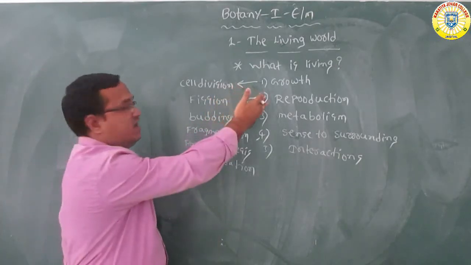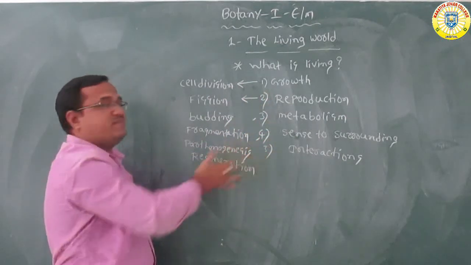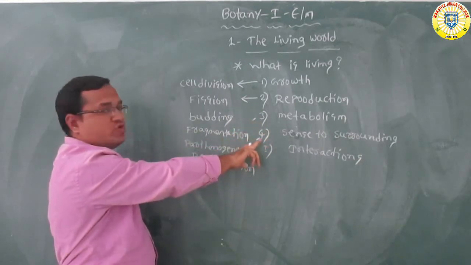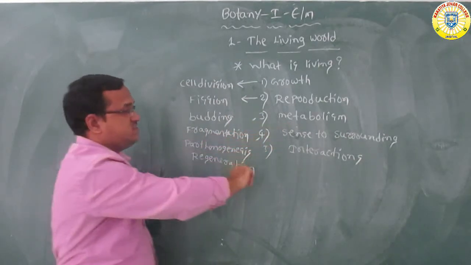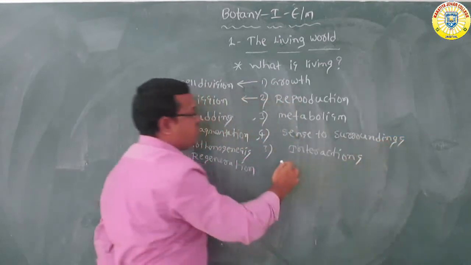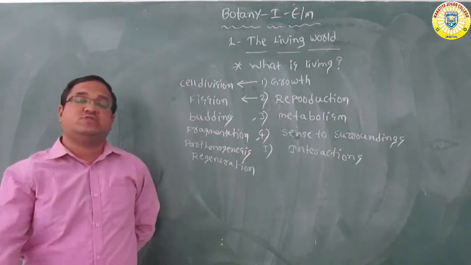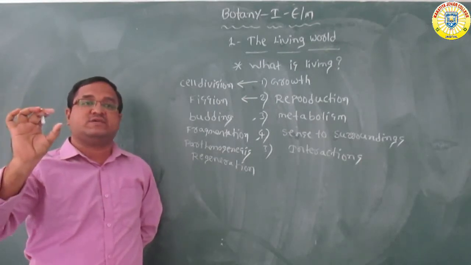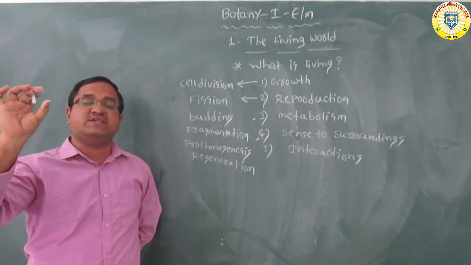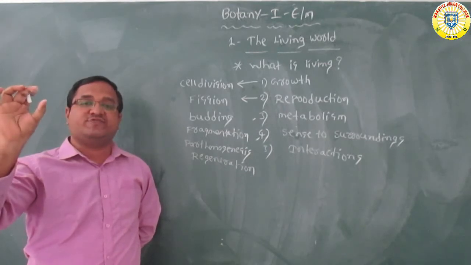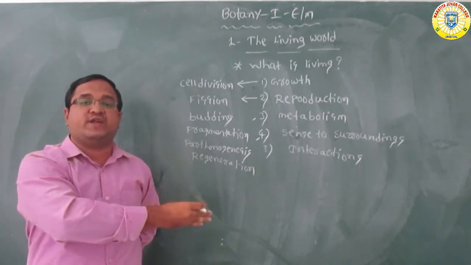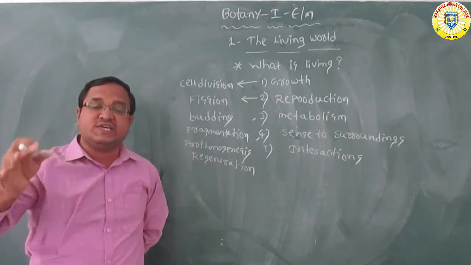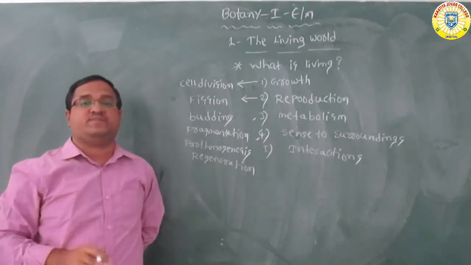So you can remember these 5 characters. First one is growth, second one is reproduction, third one is metabolism, fourth one is sensitivity to surroundings, fifth one is interactions. All the living things possess these 5 important characters. Based on these characters, we came to know what is living and what is non-living.